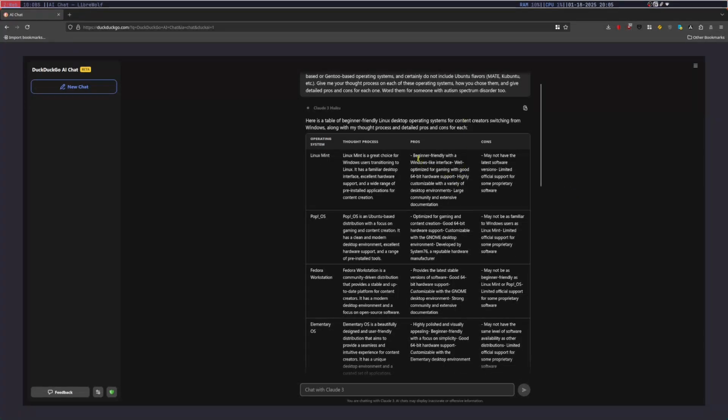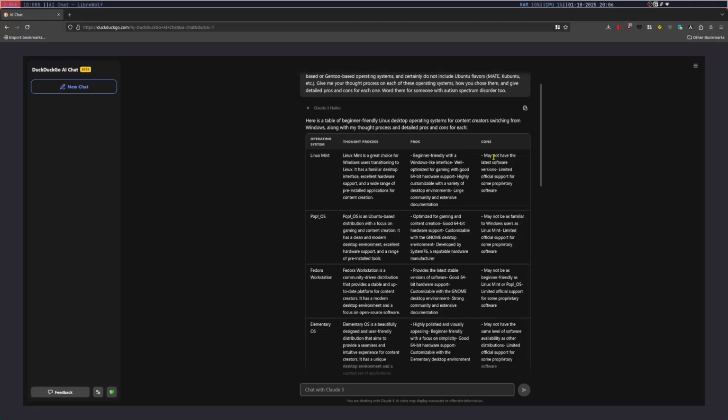The pros are that Mint is a beginner-friendly distribution with a Windows-like interface and Cinnamon, well optimized for gaming with good 64-bit hardware support, highly customizable with a variety of desktop environments. Well, there's actually three of them. There is the Cinnamon desktop environment, which is the standard. That's the one I would recommend if you have good hardware. If you have a smaller amount of RAM and maybe just lower end resources, I would probably go for Xfce. The MATE version I would recommend you not use, but that's just my personal preference.